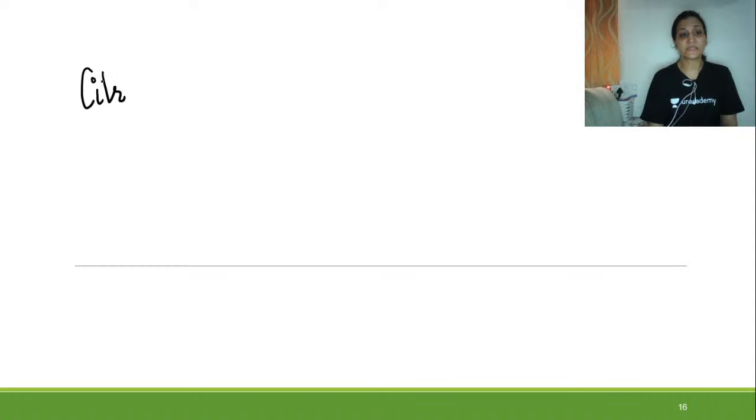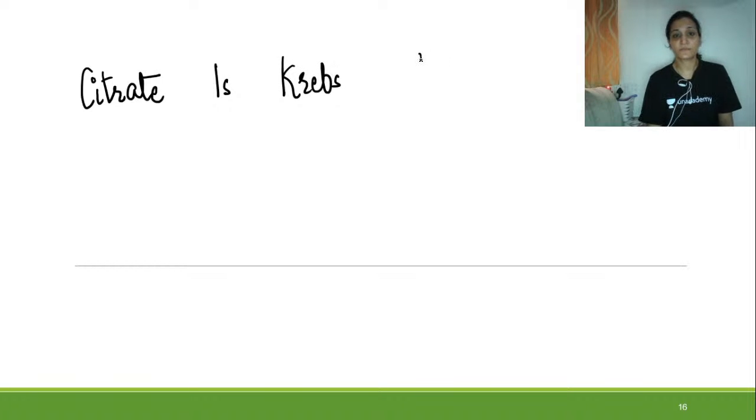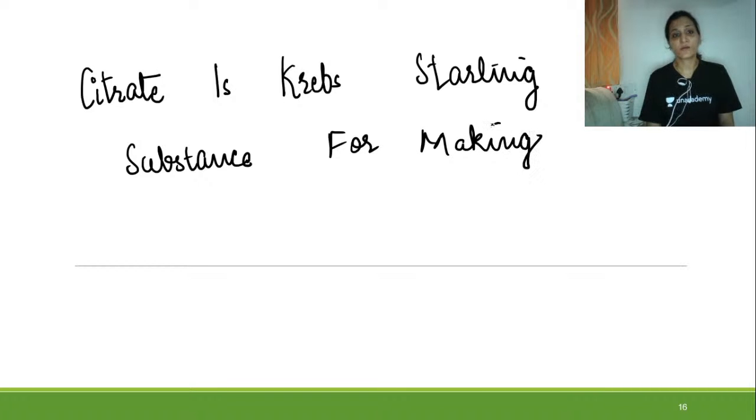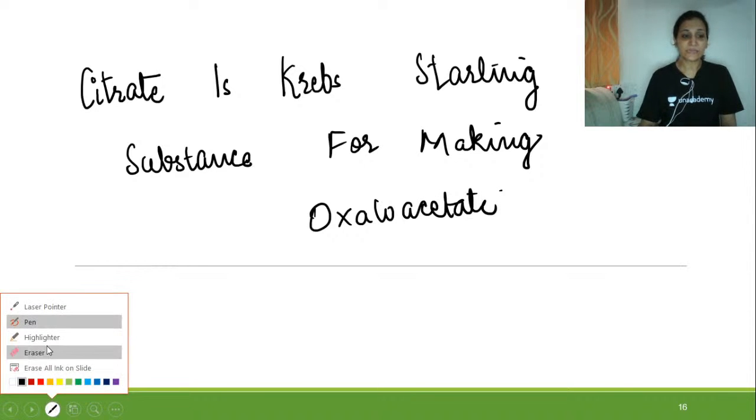The mnemonic is: citrate is Krebs starting substance for making oxaloacetate. So you can remember it like this.